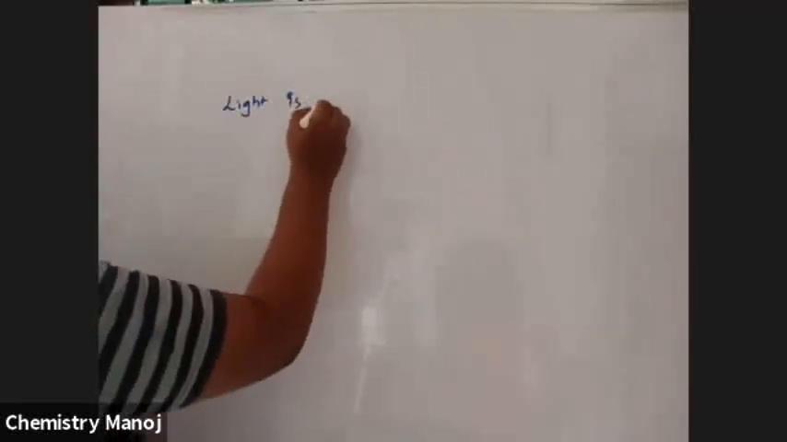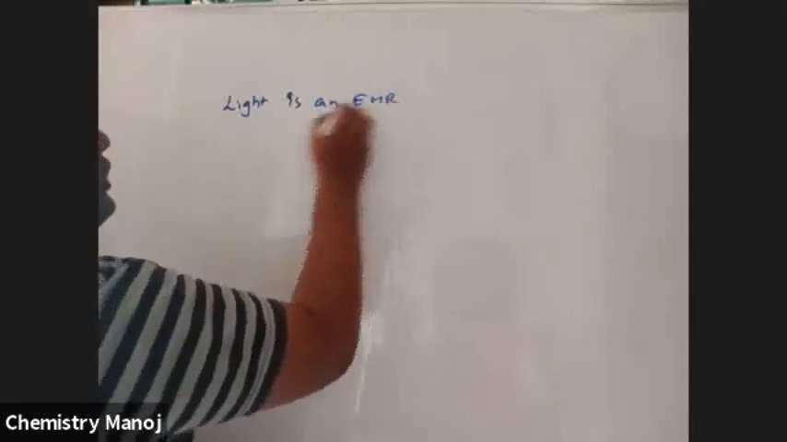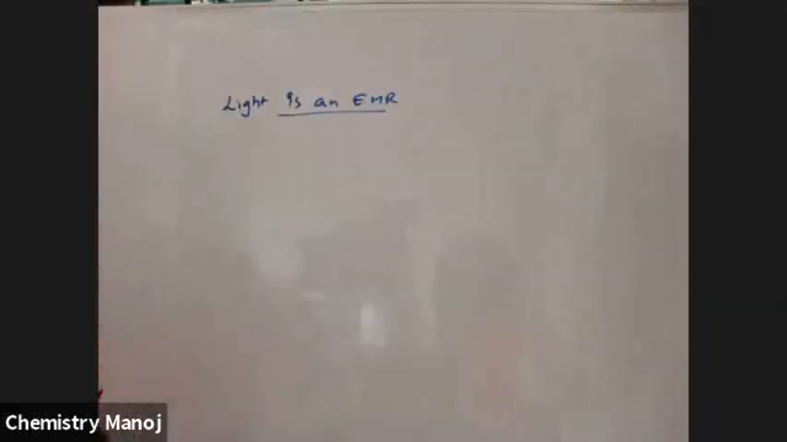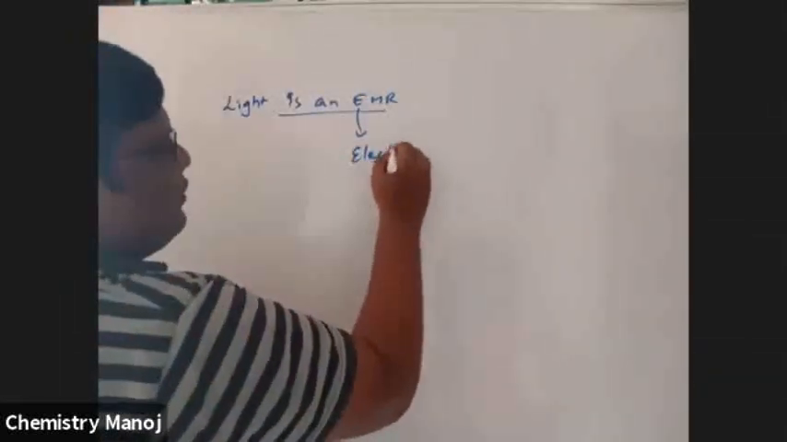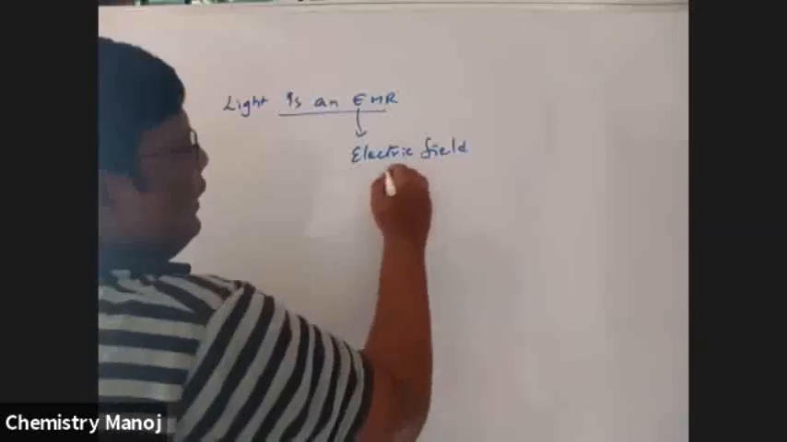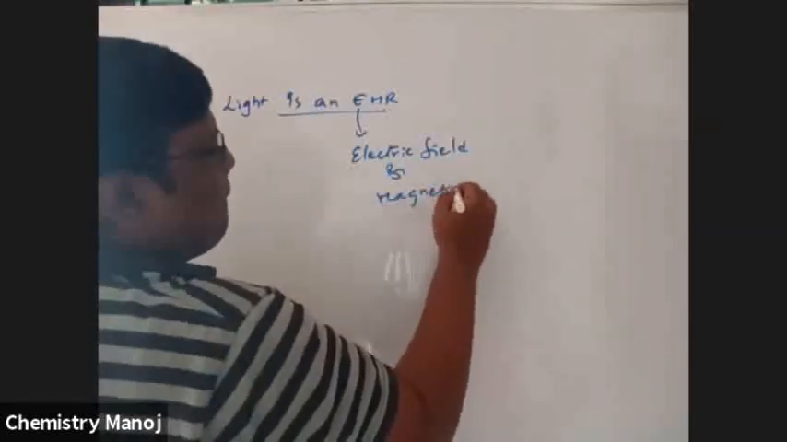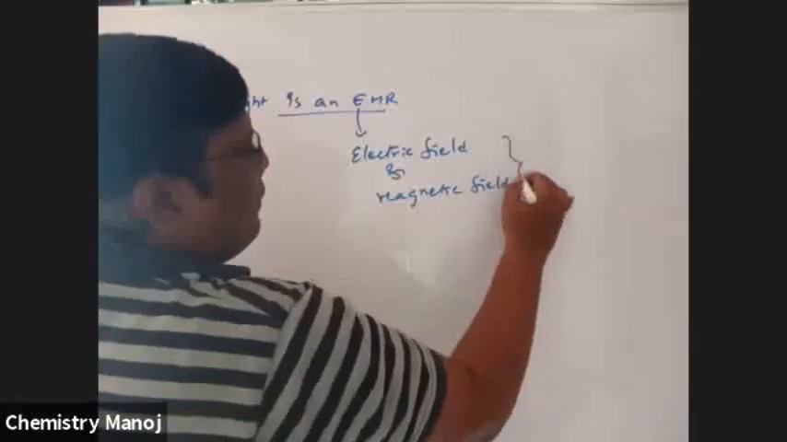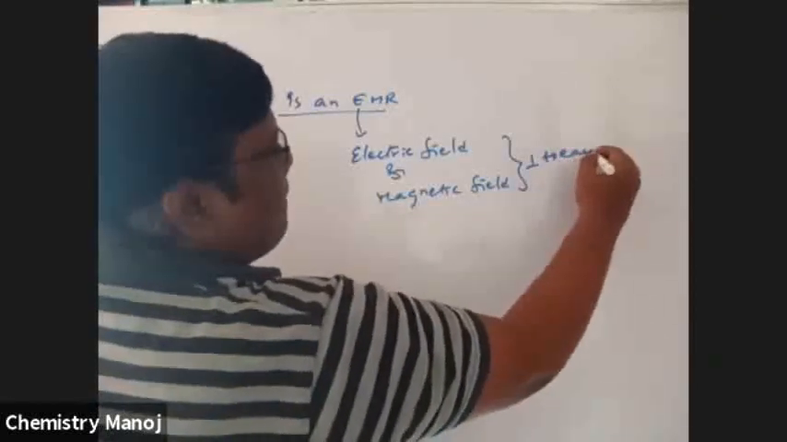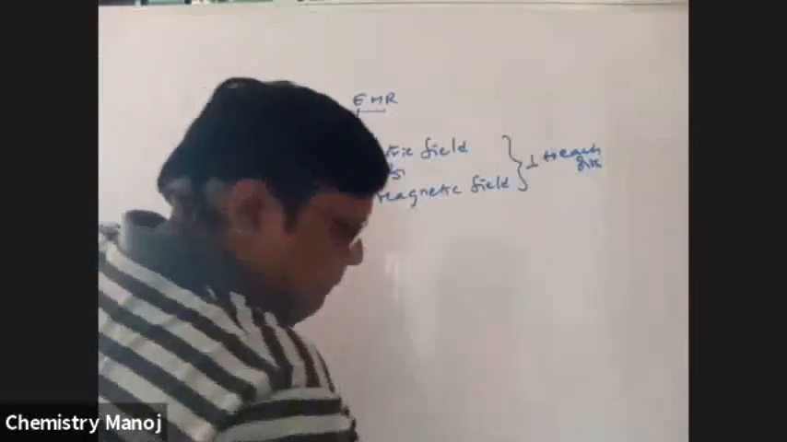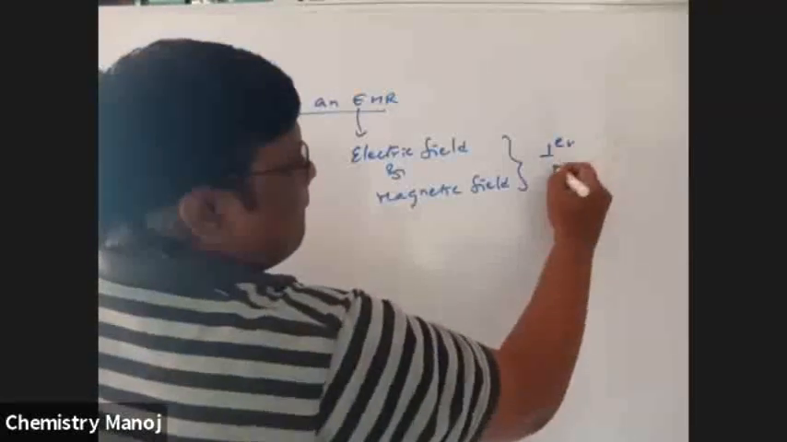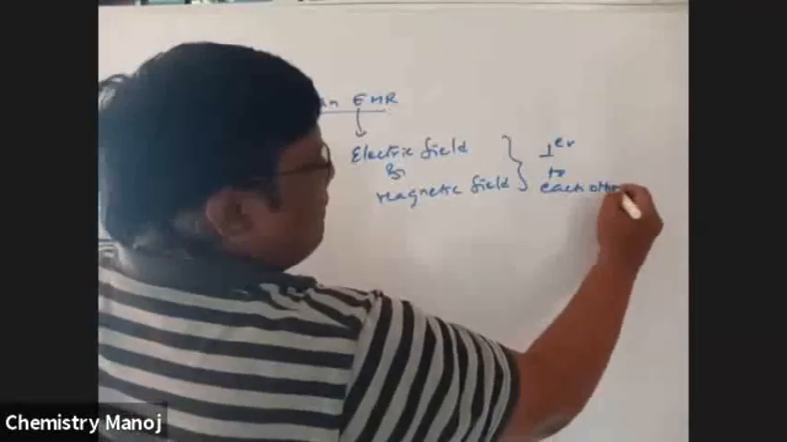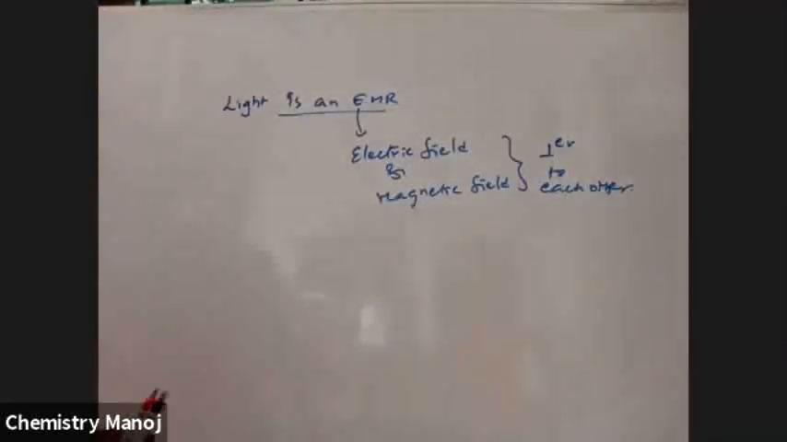Light is an electromagnetic radiation. That means it has both electric field and magnetic field perpendicular to each other. So electromagnetic radiation has both electric field and magnetic field perpendicular to each other.